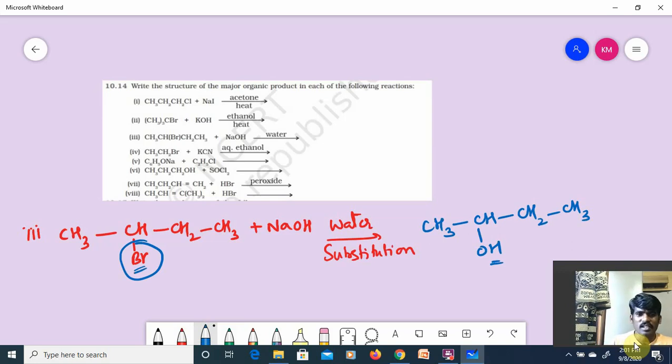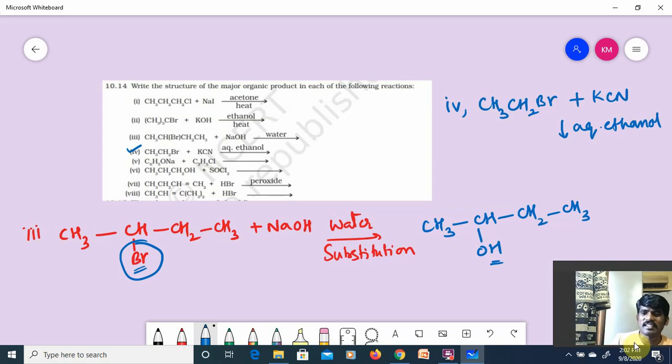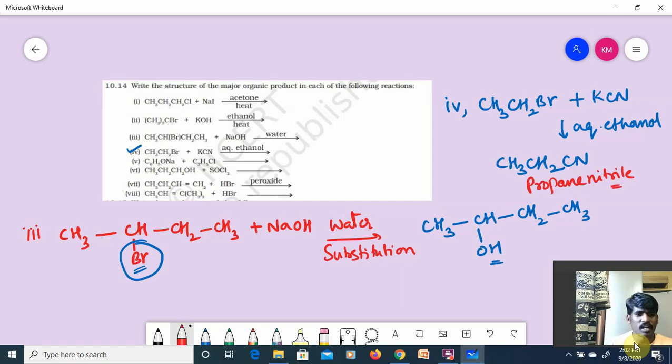Very simple. Yes or no? Next, fourth one, observe it, guys. CH3CH2Br plus KCN in aqueous ethanol. KCN is dissolved in the aqueous ethanol. It is also another nucleophilic substitution reaction, guys. Then you'll get CH3CH2CN, propane nitrile. It is ethyl cyanide, guys. Hope you understand.